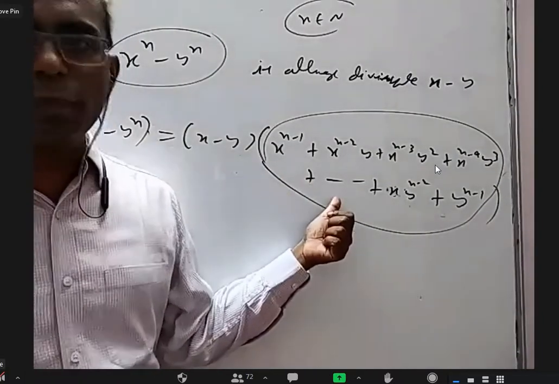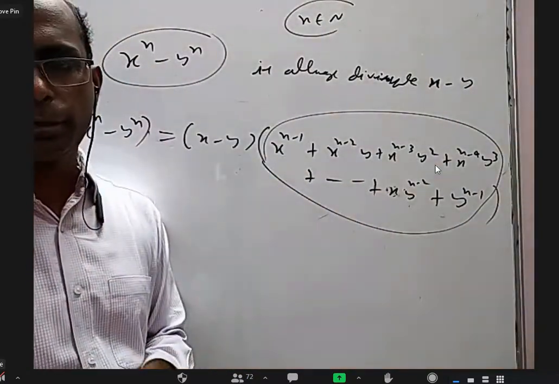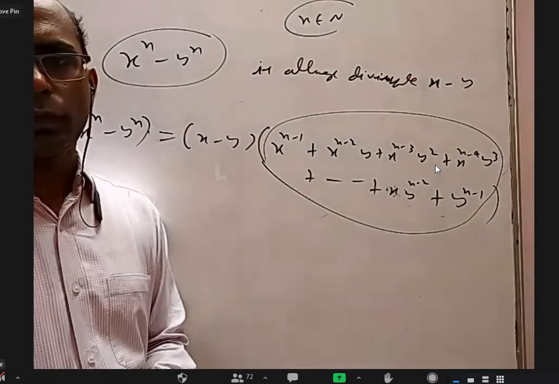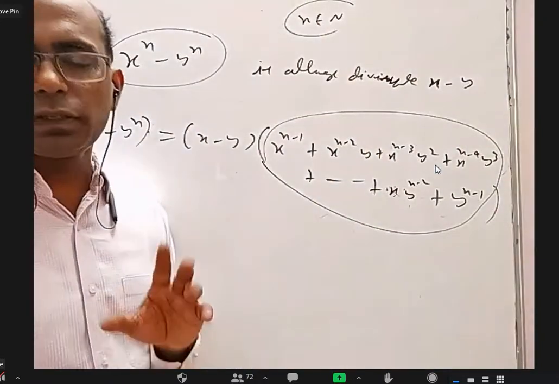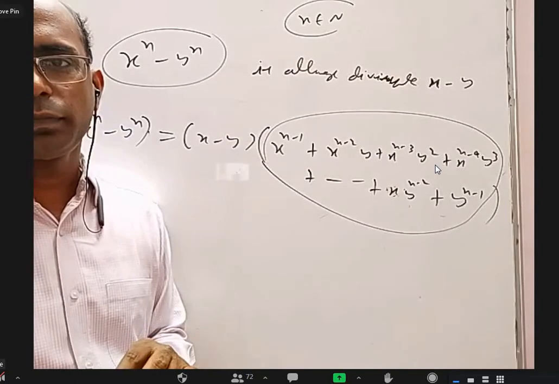Tell me, is it a geometric progression, this series? Yes, sir. It's a geometric progression. If it is a GP, you have to tell me what is the common ratio. Common ratio is y by x.